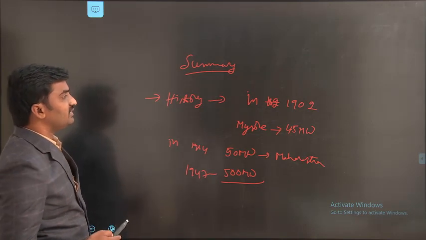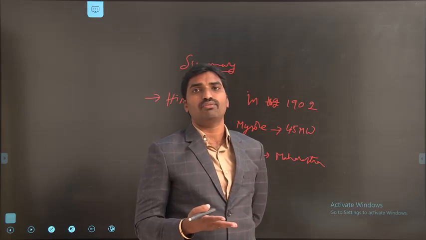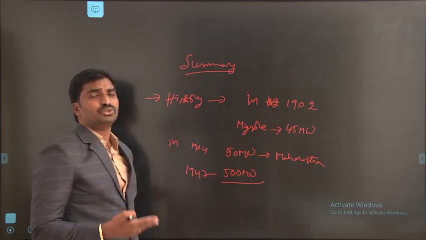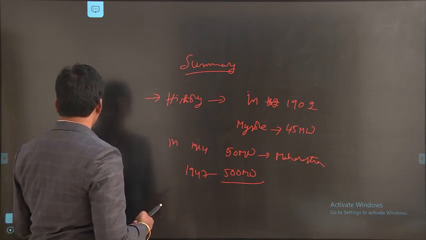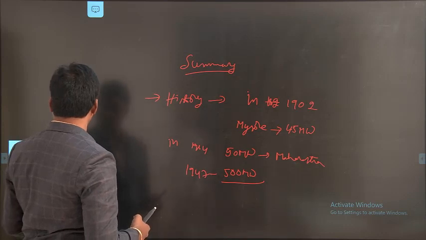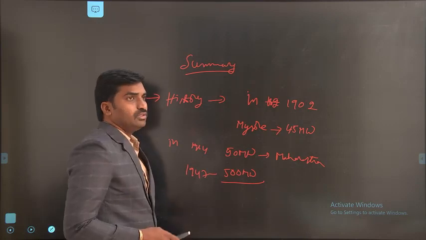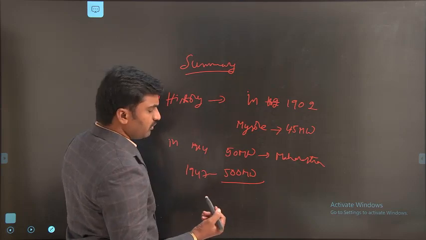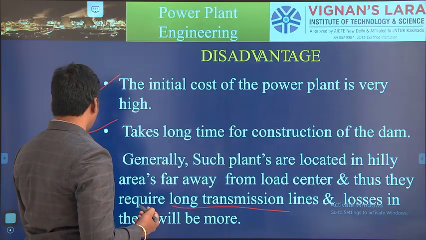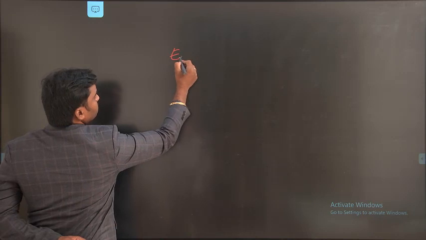So hydroelectric power is generated by using the energy of a water flow rate. So the water energy is used for the generation of hydroelectric power. Okay, so we use the water energy to generate the electrical power, and here we have some main essential components. So what are the essential components of a hydroelectric power plant? The essential components of a hydroelectric power plant are